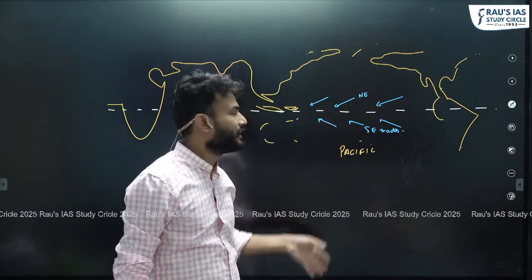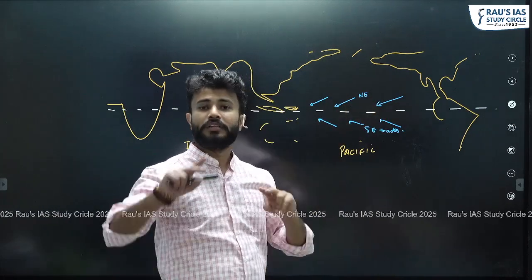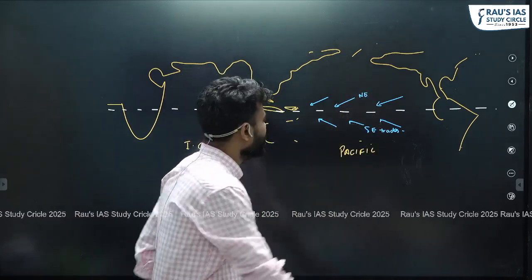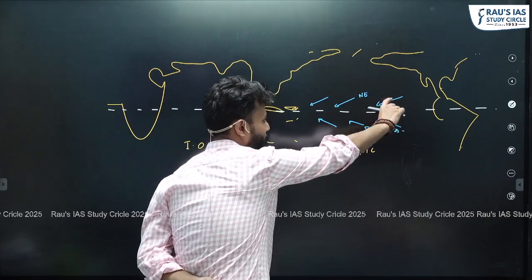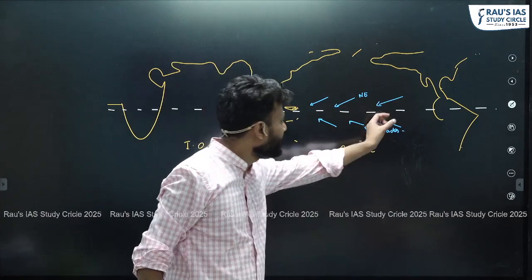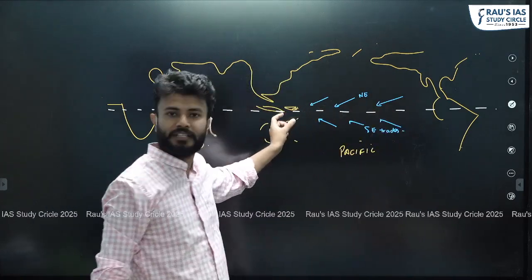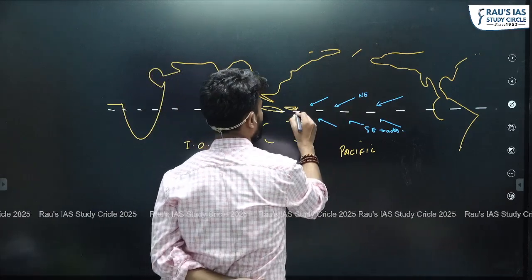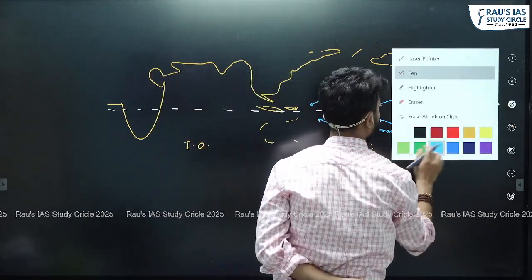So can I say that in this Pacific area, all the warm water of the Pacific in this tropical area is moving along with the wind from this point to this point, that is from the Eastern Pacific to the Western Pacific? So can I say that in the Western Pacific, the warm water is getting collected?